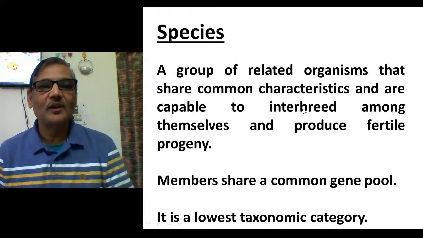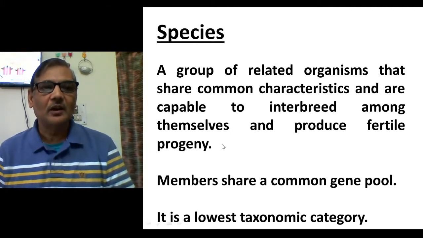This is a very important point: they can mate with each other and produce fertile offspring. So this forms the real definition of a species: individuals which have common characteristics, breed among themselves, and produce fertile offspring.